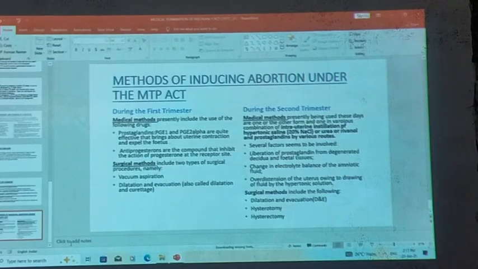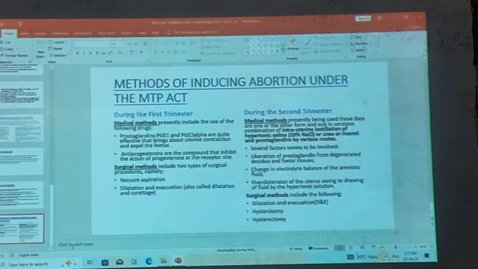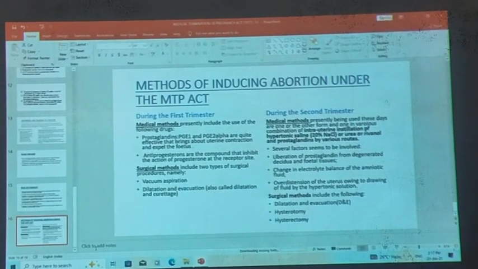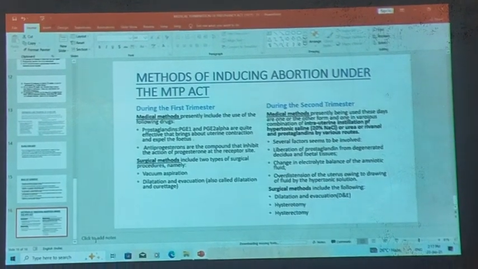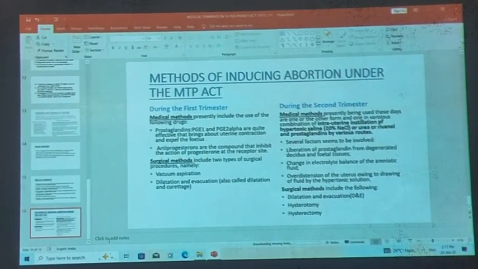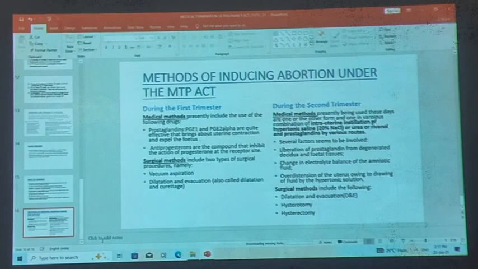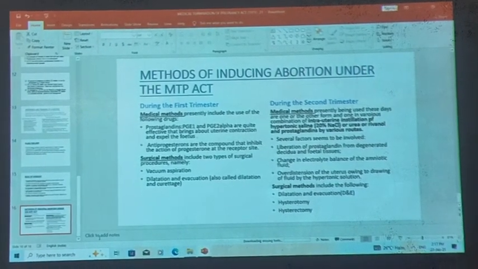And the next method is the surgical method, which includes dilatation and evacuation, as mentioned in the first trimester surgical method. And next is hysterotomy, and the third one is hysterectomy. Thank you.